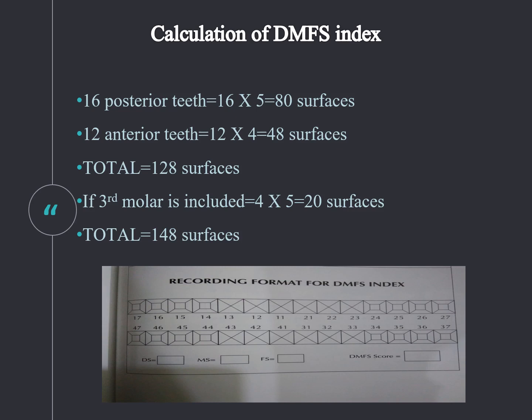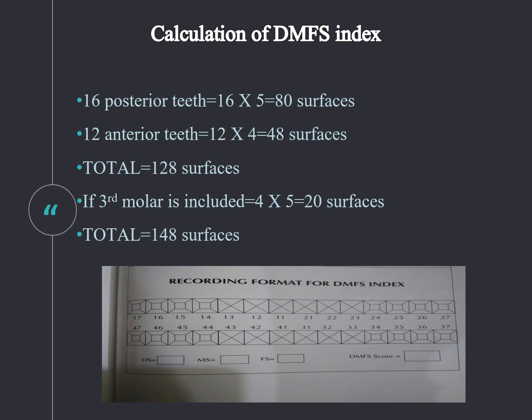This DMFT and DMFS index is recorded at the time of the clinical examination. So make sure you know how to identify a decay, how to record the missing and how to record the fillings. Be thorough with the entire procedure, the indications, contraindications, and the properties of the DMFT and the DMFS index, so that there will be no mistakes in recording them.